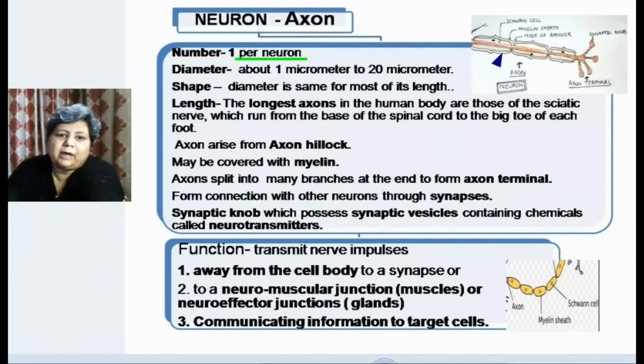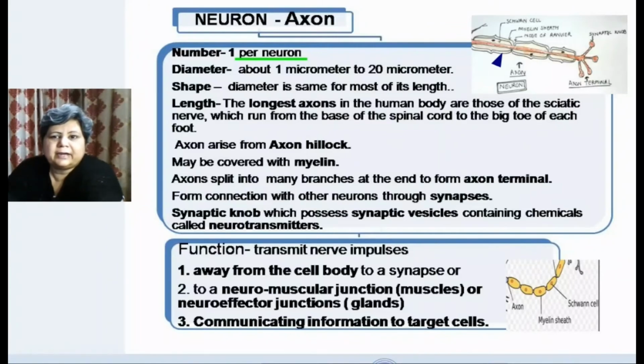Whereas in the case of dendrites, from the star-shaped body of the cyton there may be many dendrites arising, right? There may be 5 to 7, but the axon is only one, and its diameter is comparatively thicker as compared to dendrite.